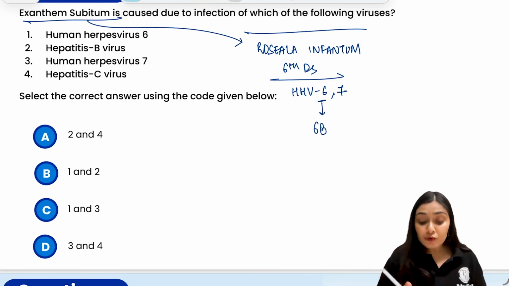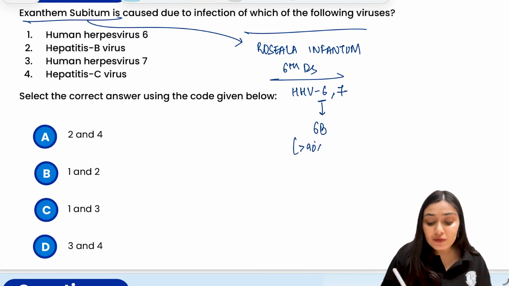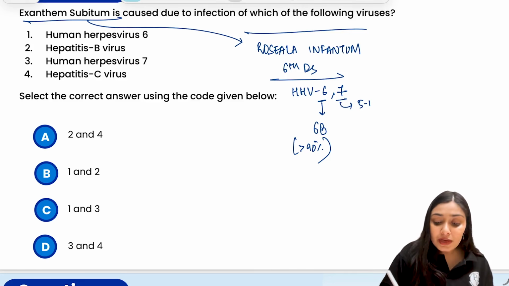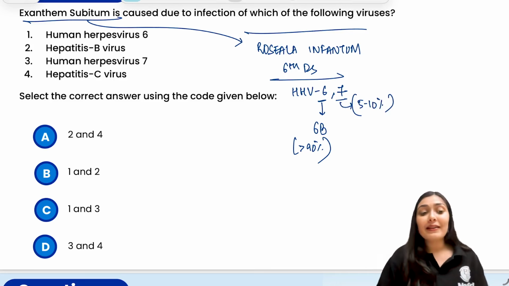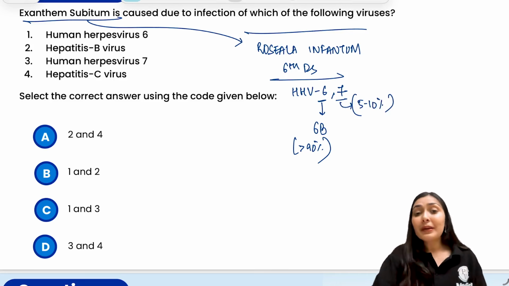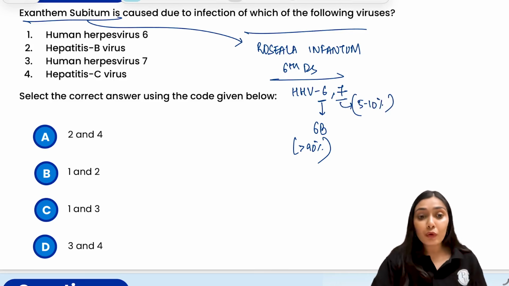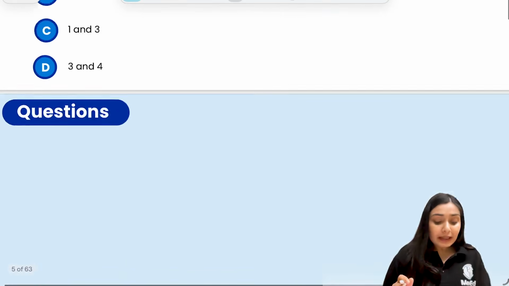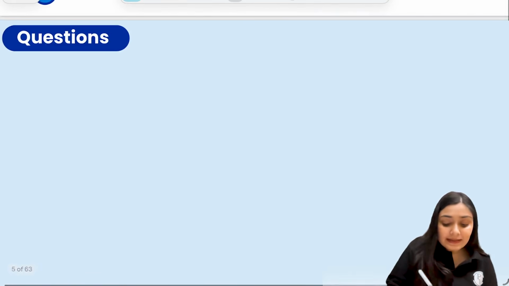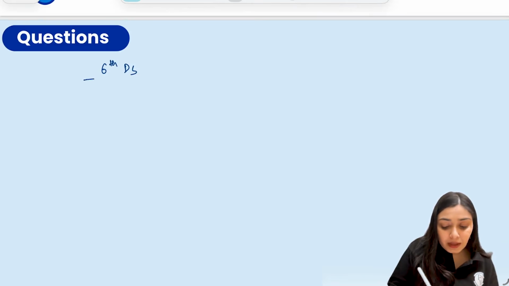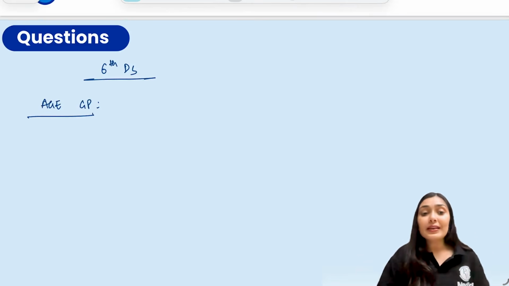This actually accounts for more than 90% of the cases of exanthem subitum, and the remaining 5 to 10% of cases are caused by HHV7. Now, the typical high-yield points that you need to know for your exam. Firstly, the typical age group: where do you see the sixth disease? What is the age group that you see?